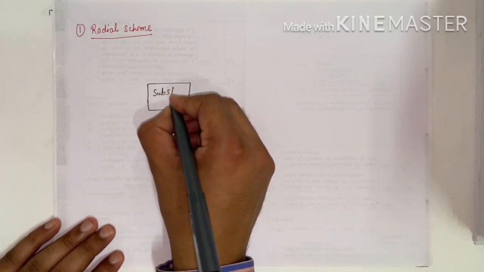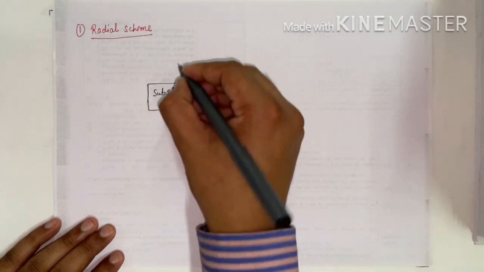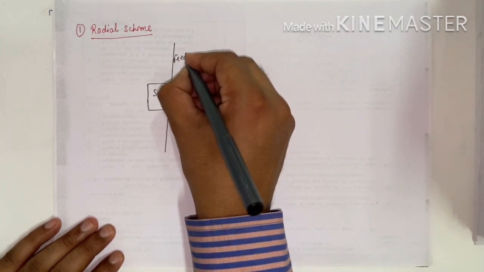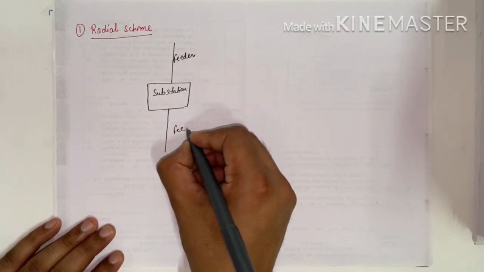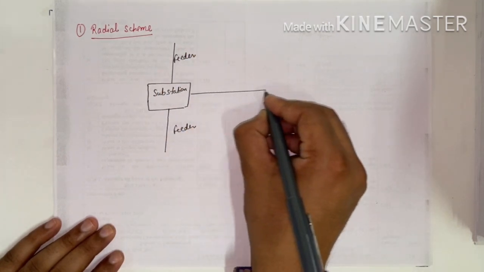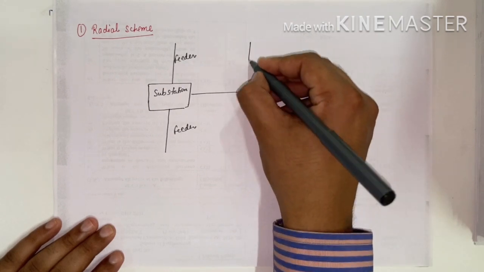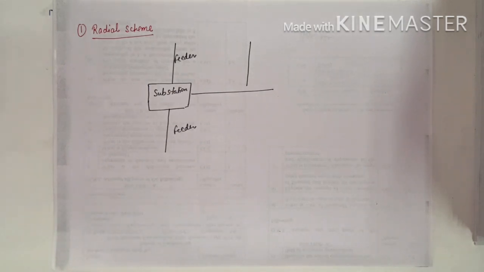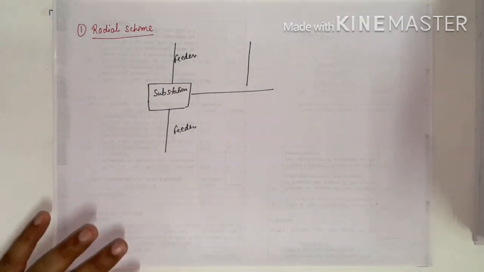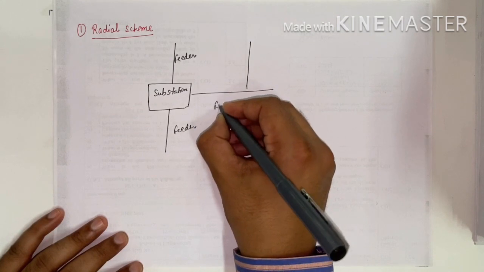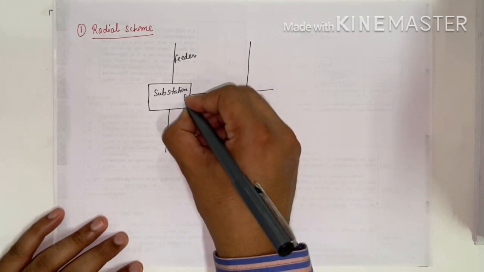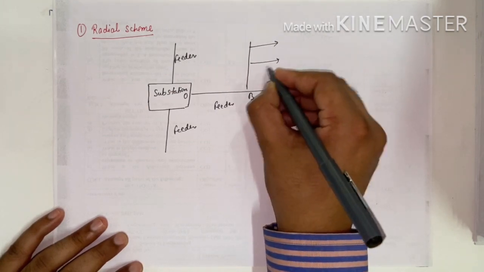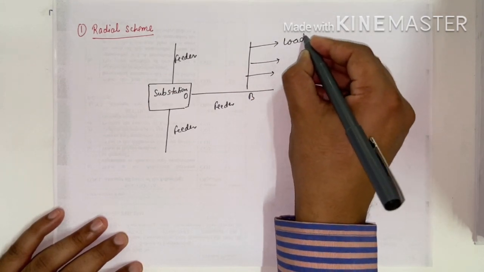From the substation we have a feeder, this is a feeder and this is also a feeder. From the feeder we have a tapping. Suppose we have a point O and this is a point B, and from this feeder we have a tapping to the load, this is the load.